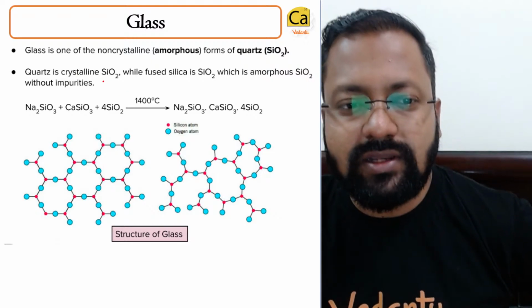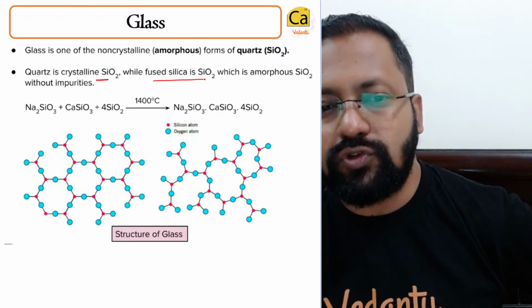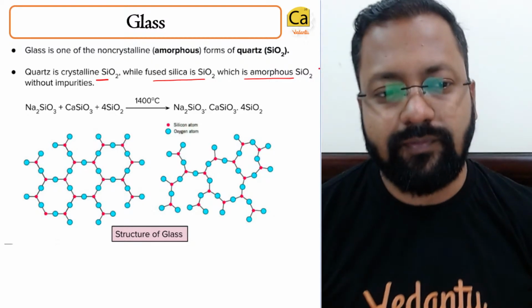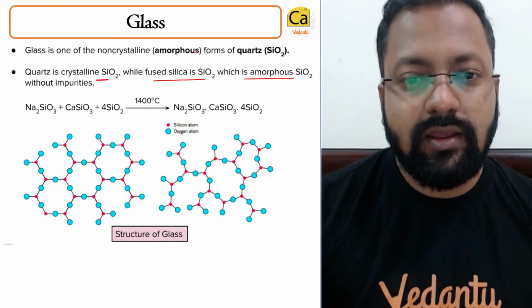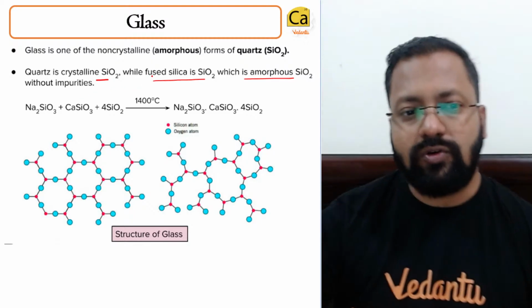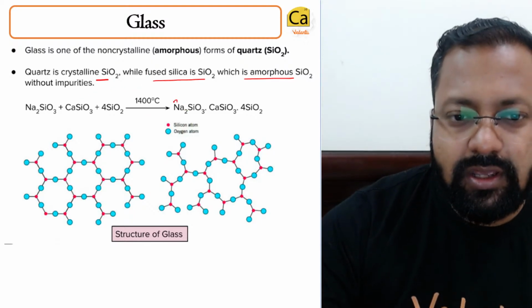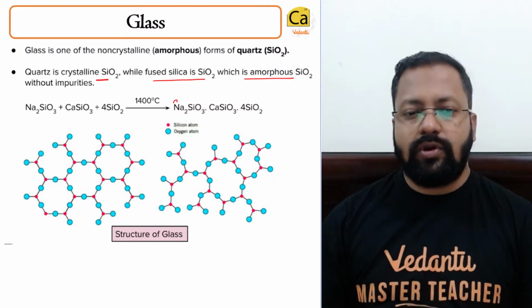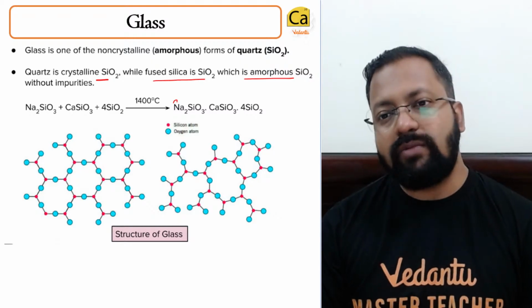So quartz is crystalline SiO2, while fused silica is amorphous SiO2 without impurities. Glass is usually sodium aluminosilicate, or you can say sodium silicate.